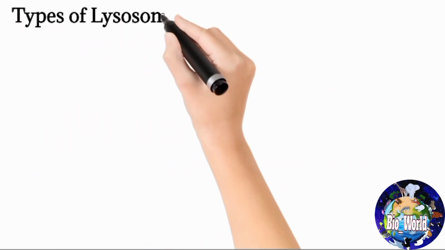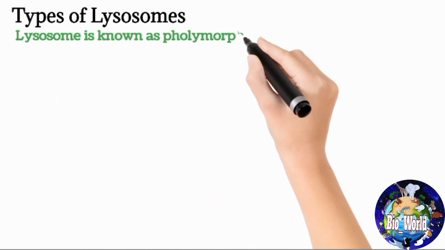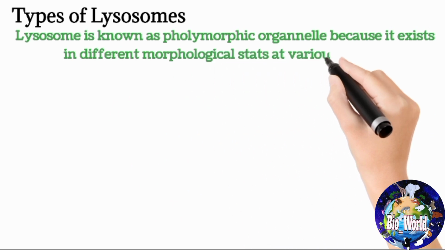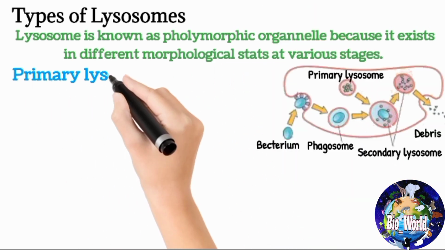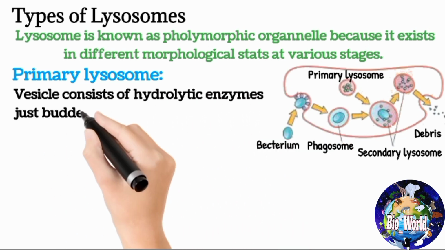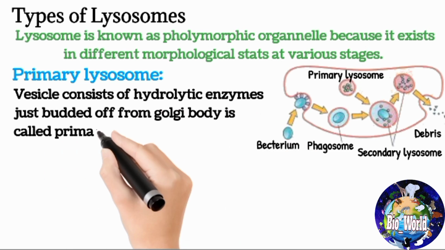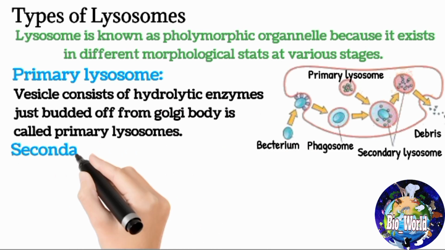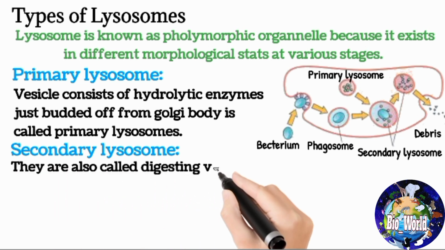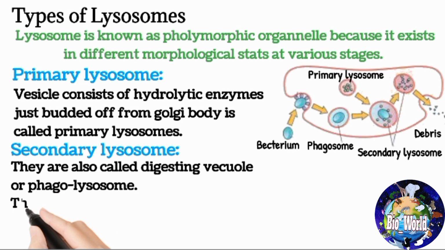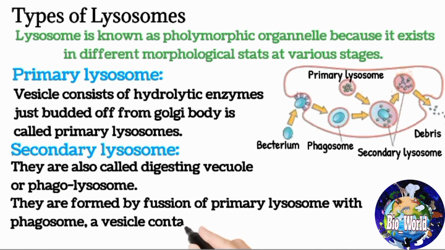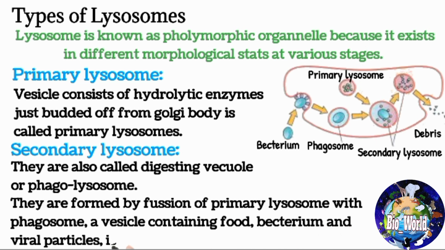Types of lysosomes. Lysosome is known as a polymorphic organelle because it exists in different morphological states at various stages, such as primary lysosomes. A vesicle consisting of hydrolytic enzymes just budded off from the Golgi body is called a primary lysosome. Secondary lysosomes. They are also called digesting vacuole or phagocytic lysosome. They are formed by fusion of a primary lysosome with a phagosome. A vesicle containing food, bacterium and viral particles is called a phagosome.